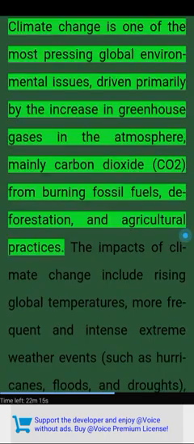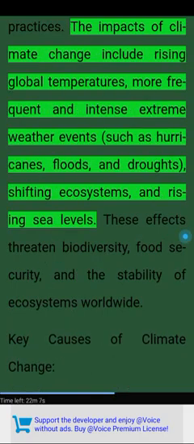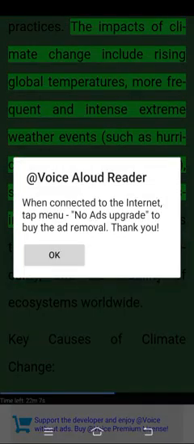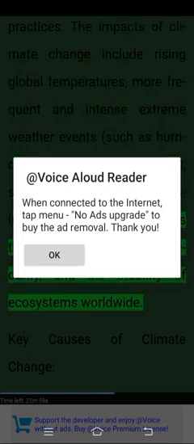1. Climate change. Climate change is one of the most pressing global environmental issues, driven primarily by the increase in greenhouse gases in the atmosphere, mainly carbon dioxide (CO2) from burning fossil fuels, deforestation, and agricultural practices. The impacts of climate change include rising global temperatures, more frequent and intense extreme weather events such as hurricanes, floods, and droughts, shifting ecosystems, and rising sea levels. These effects threaten biodiversity, food security, and the stability of ecosystems worldwide.